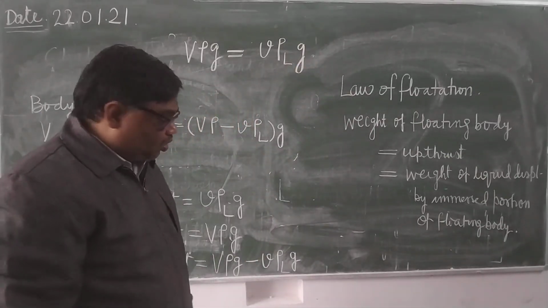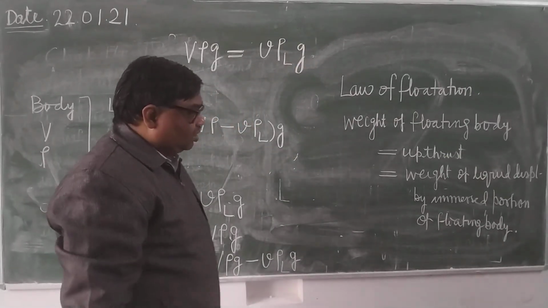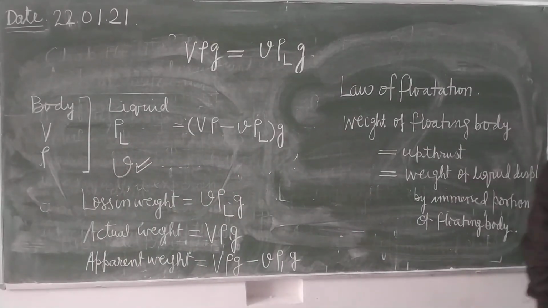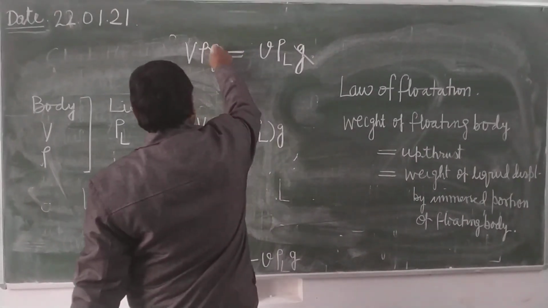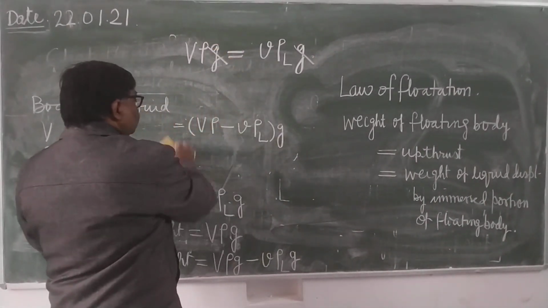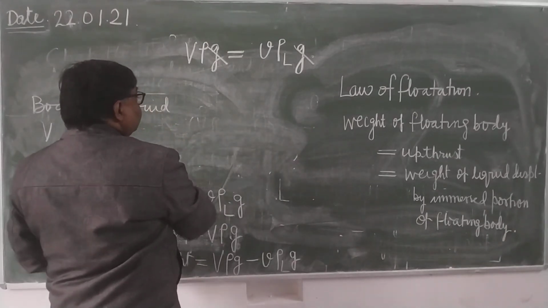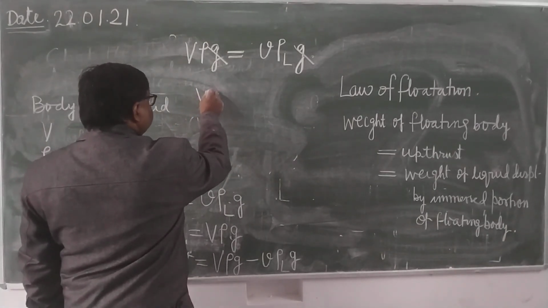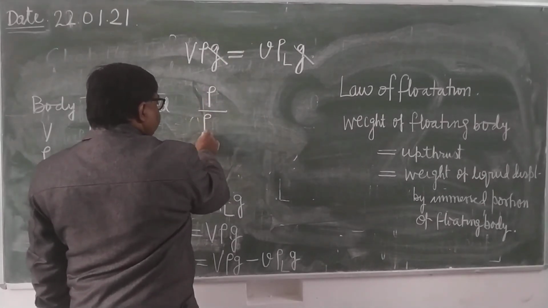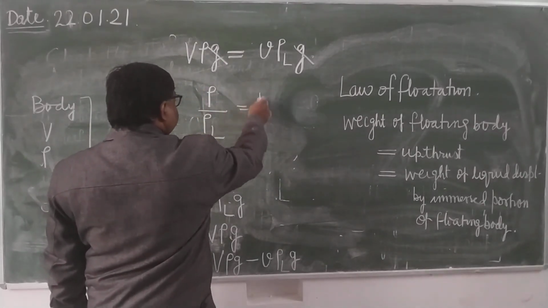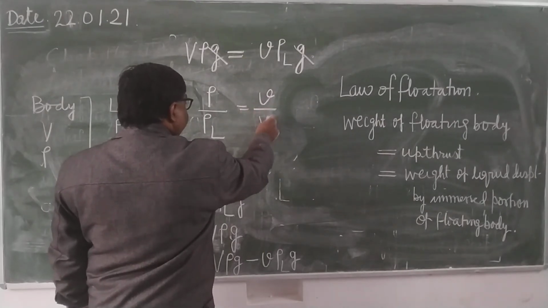This is under flotation. So see here. When you simplify, what will you get? Rho upon rho L will be equal to small v upon capital V.